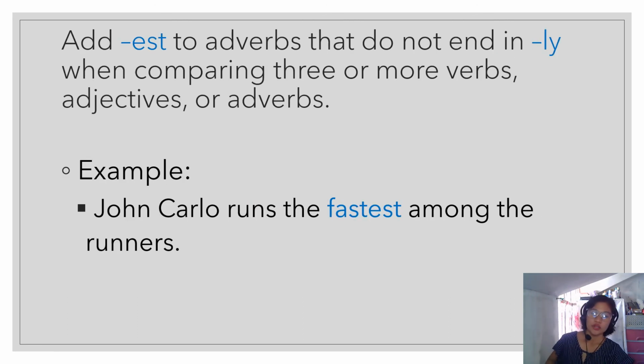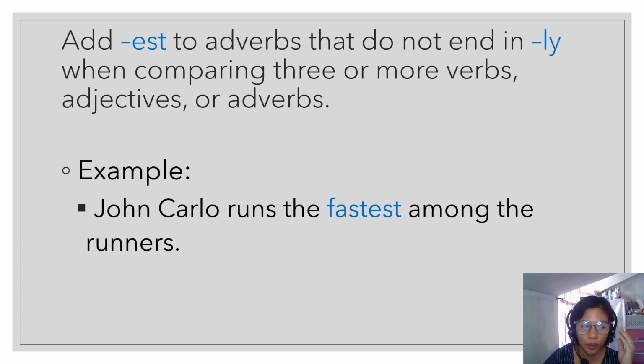Next, we can add est. Okay, so therefore, this is the superlative form now. When we add est to the adverbs that do not end in ly, when comparing three or more verbs, adjectives, or adverbs. Okay, so if the adverbs do not end with ly, we can add est at the end of the adverb.